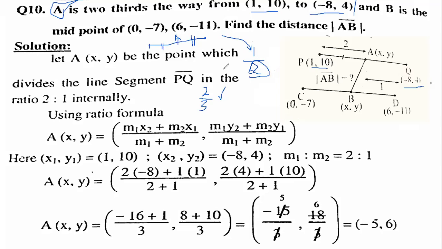Similarly, when you deal with 2/3, you have to divide that line into 3 equal segments. First segment and second segment. Now we have 3 segments: first, second, and third. All these segments are equal. The meaning of 2/3 is to divide that line into 3 equal segments, and the position of A at 2/3 is at the second position.